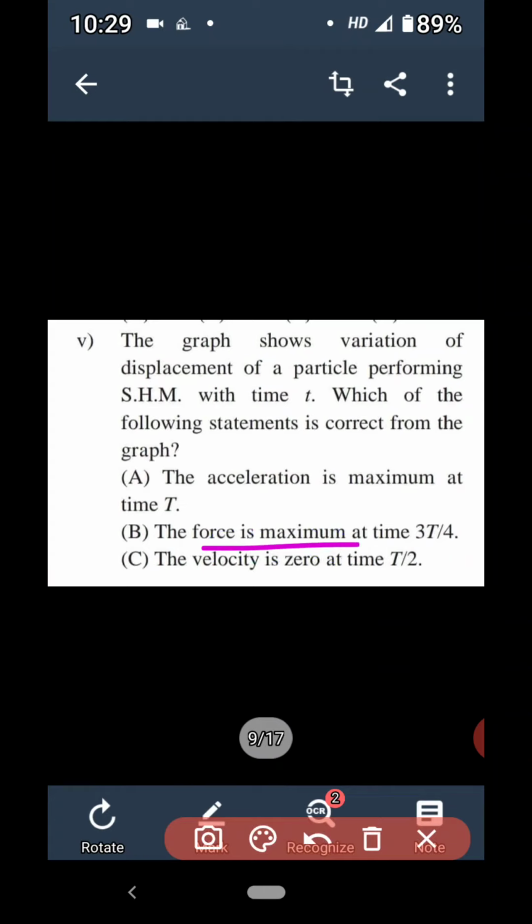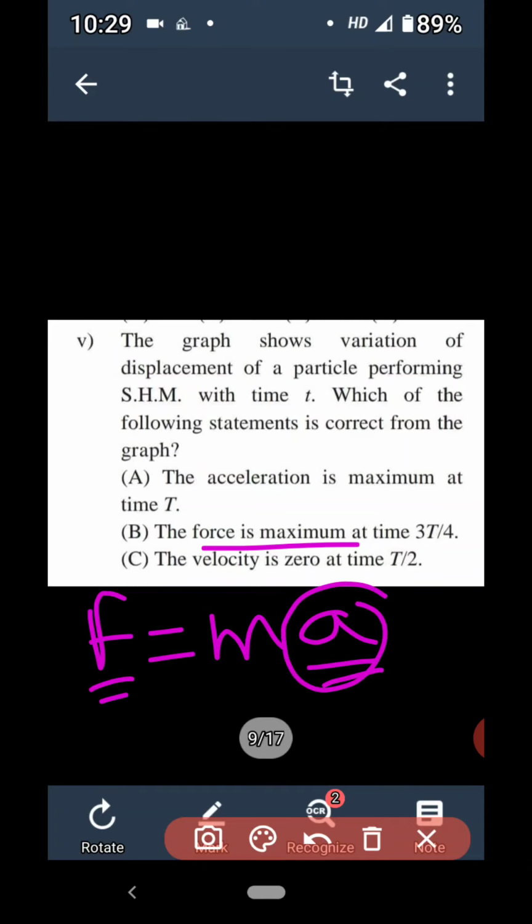We know that F is equal to mass into acceleration. If acceleration is maximum, force is also maximum. So we have just seen that acceleration is maximum at extreme position. So automatically the force is also maximum at extreme position. So we can say that the force is maximum at time 3t/4. So this statement is correct. So out of the 4 statements, the answer is B here. But instead, let us check the third and fourth option.